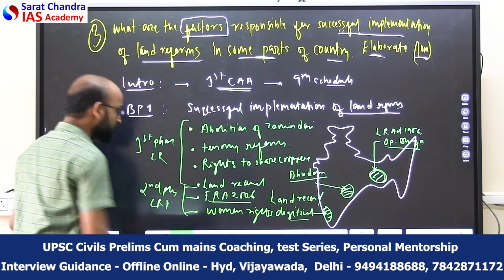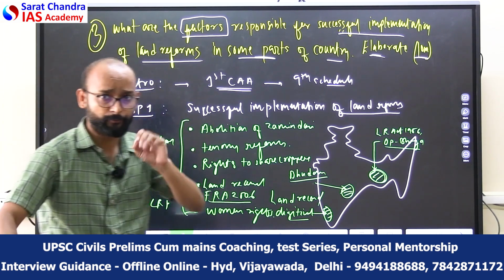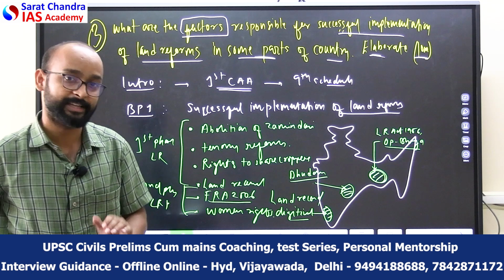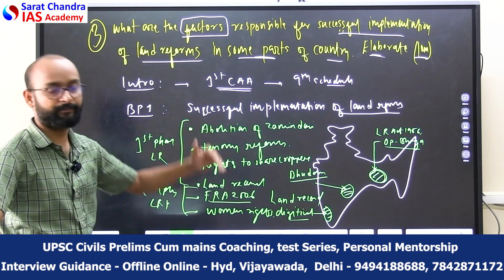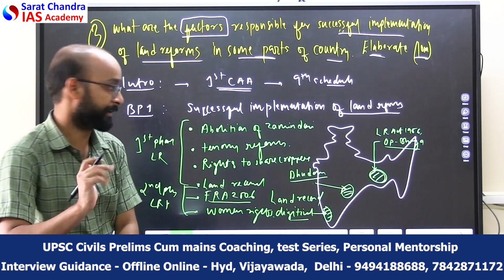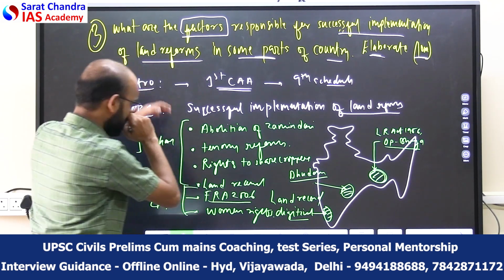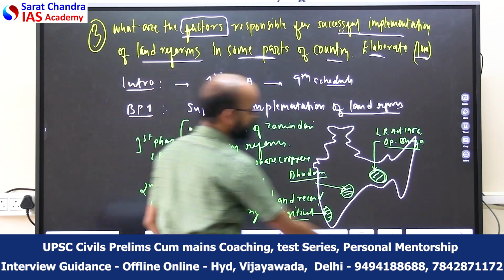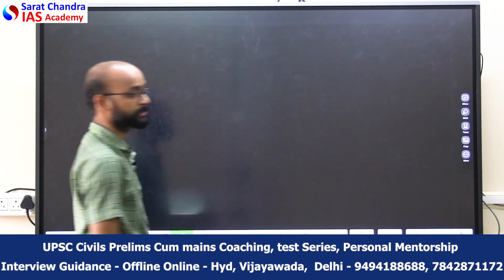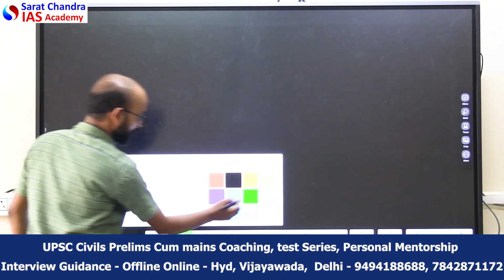So these are the new generation land reforms which were brought by the different states as well as the central government. However, their success in the different parts of the country was different. Then the second part of this, you can address the first part of the question. The second part of the question is asking about what were the factors responsible for such success of land reforms.